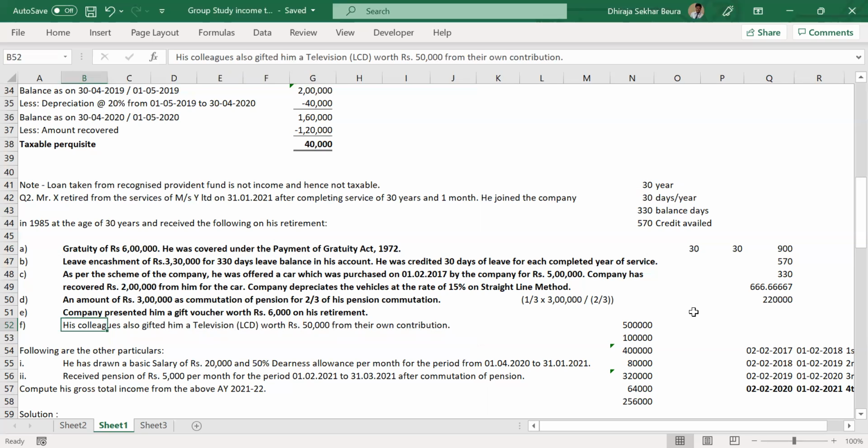Sometimes what happens is a buyout. A buyout option from one organization to another organization. In that case, the employee is not getting any amount paid, but the current employer is going to pay the previous employer. In that case, it's a kind of reimbursement. You are not getting any benefit out of that. There is no income for you.